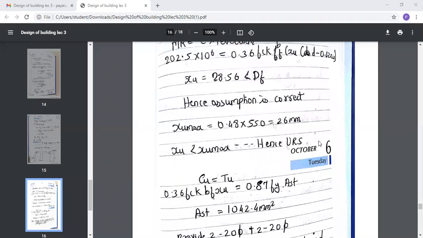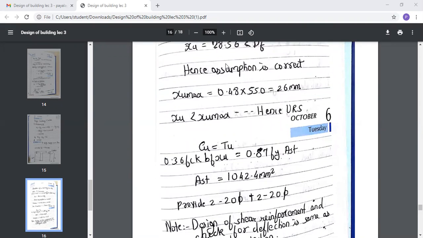Yes, anyone from you? What do you mean by URS? Yes, under reinforced section. So it is under reinforced section as XU is less than XU max.